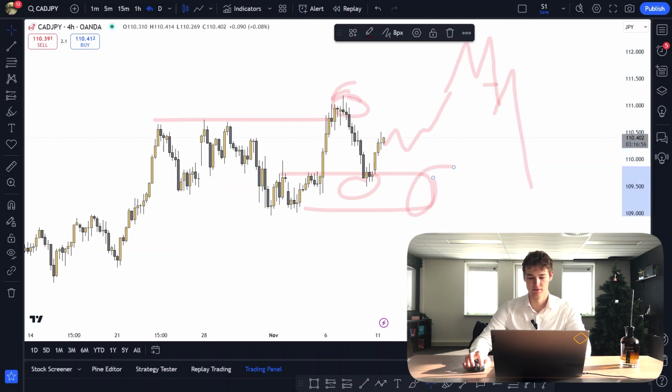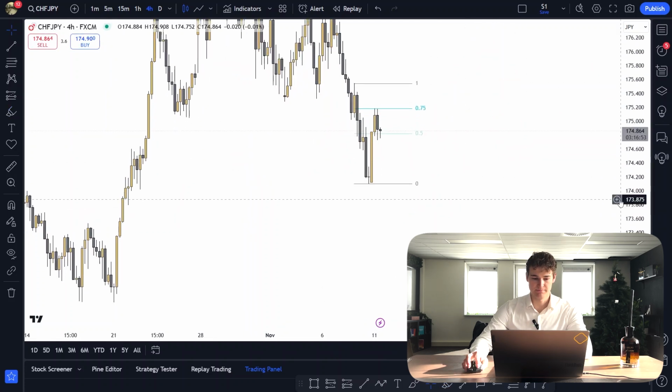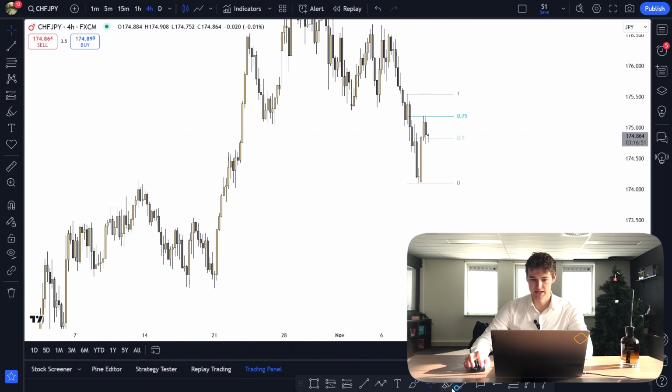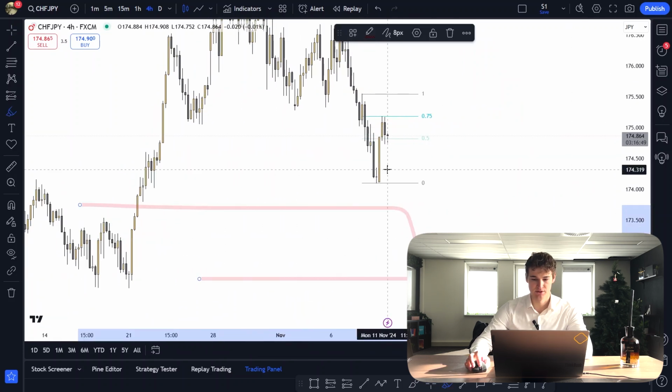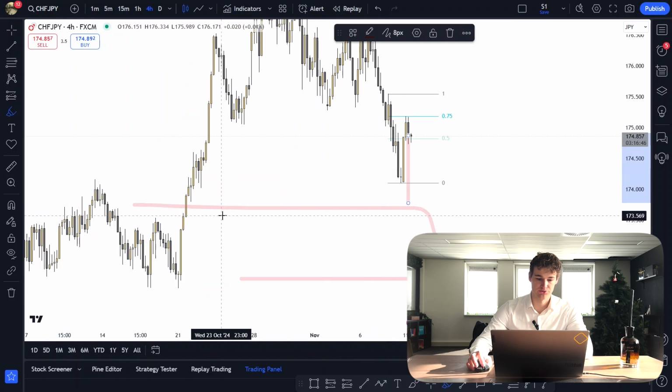CHF-JPY, essentially just still trading back into demand as we expected last week. So right now you can look for shorts in towards the downside.